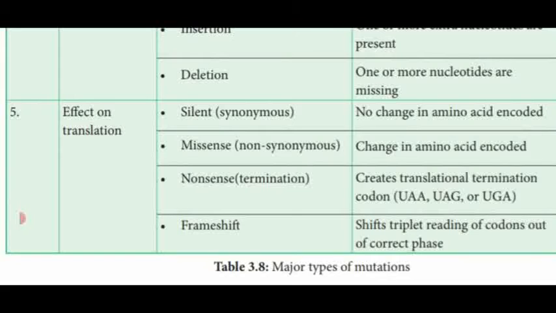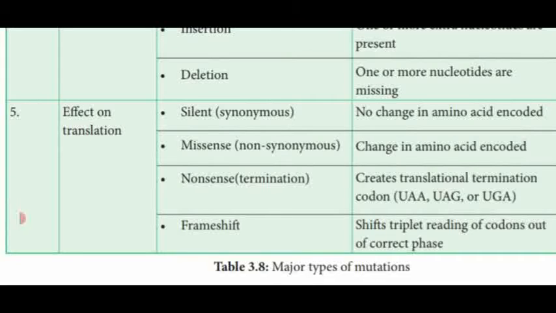Nonsense or termination. That means it creates the translational termination codon. The amino acid codes produced at the tip region are called termination codons. These three are known as termination codons. This is an important 2-mark question: write the translational termination codons. UAA, UAG or UGA.